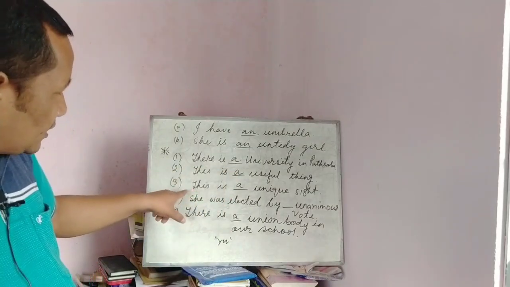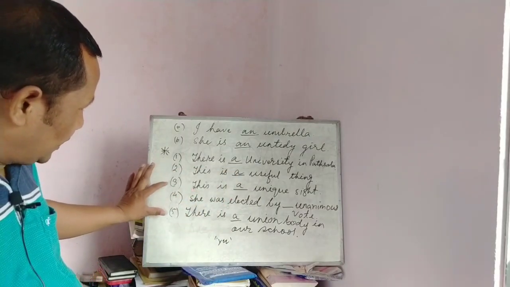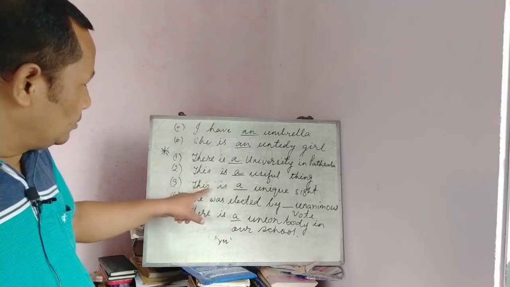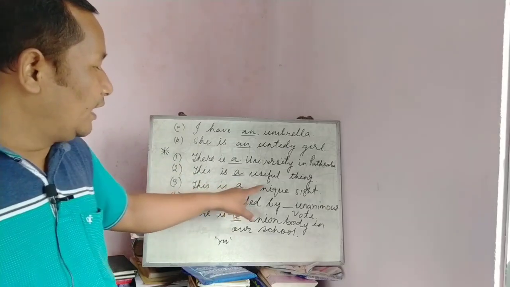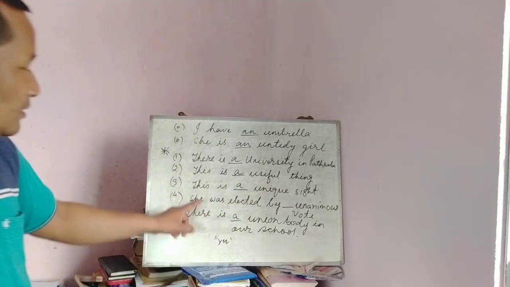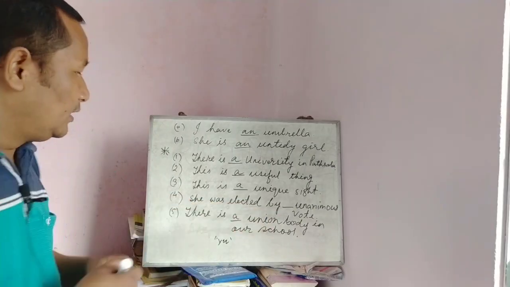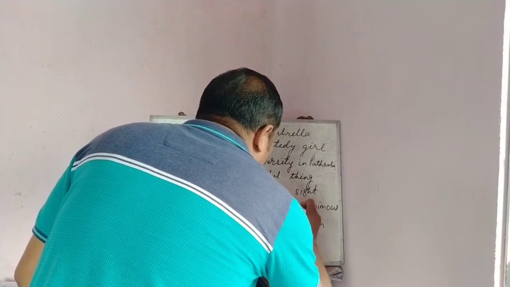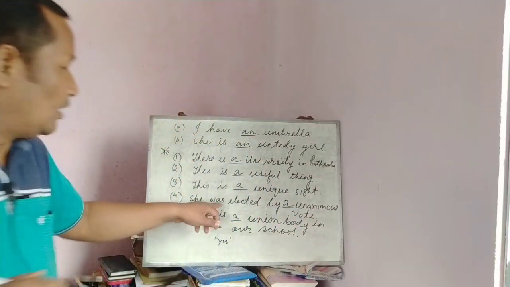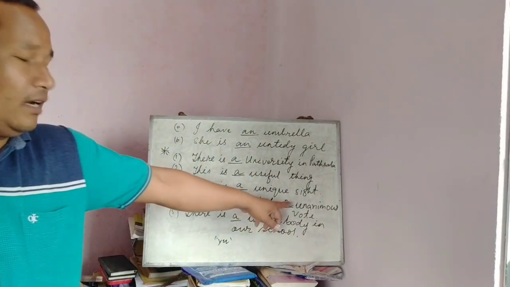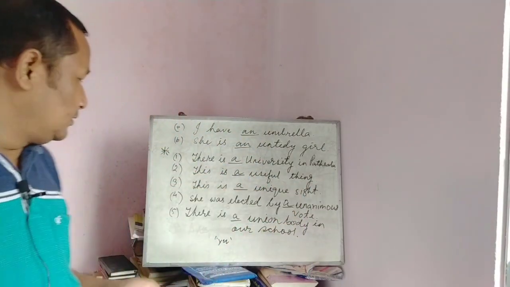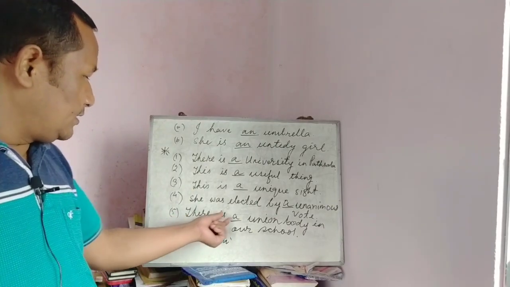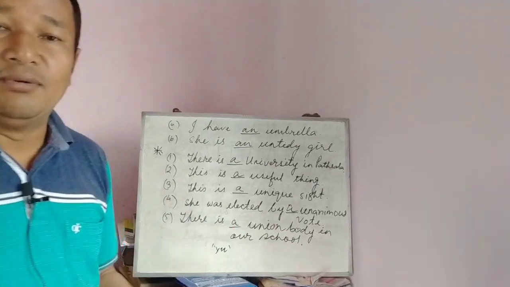In the same way, in the rest of the sentences we also use a. This is a unique site. She was elected by a unanimous vote. There is a union body in our school.